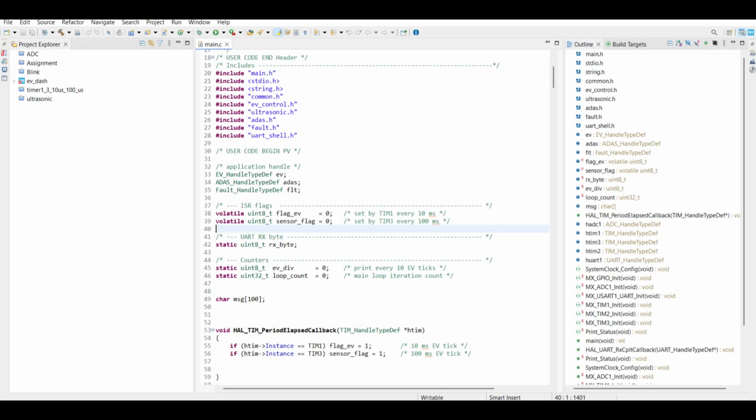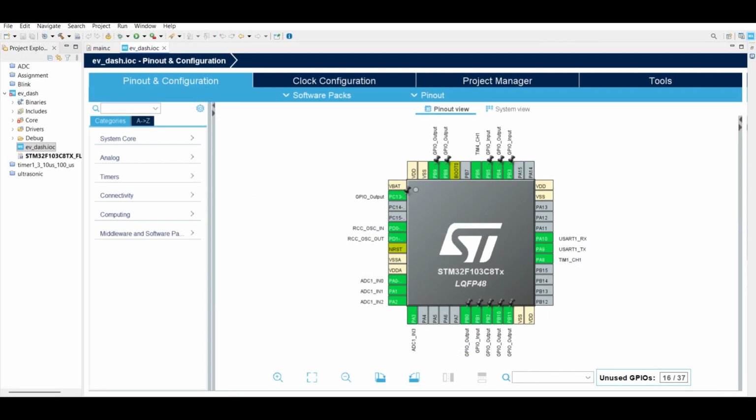Now let us see about the STM32 code. The main.c file acts as the controller of the entire project. It initializes all hardware and software modules, periodically updates the EV parameters and sensor data using timers, performs ADAS and fault detection, processes UART commands, and continuously sends real-time information to the dashboard.